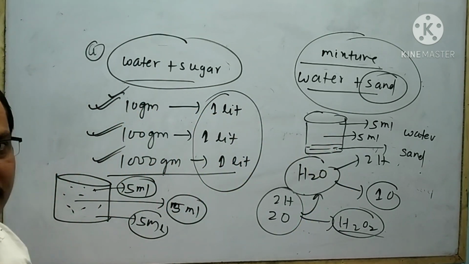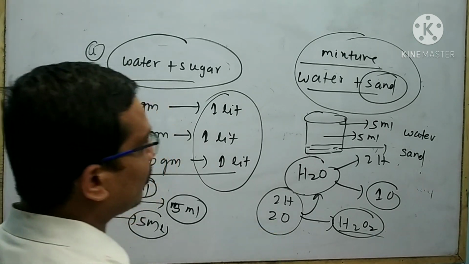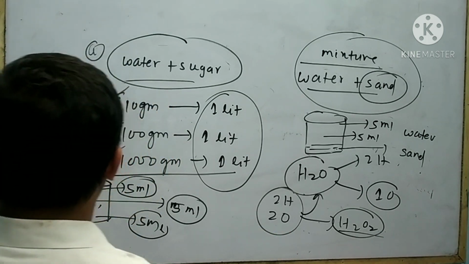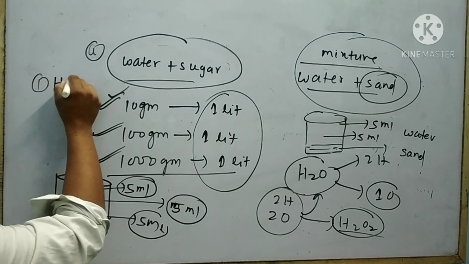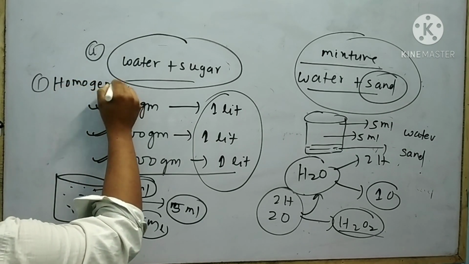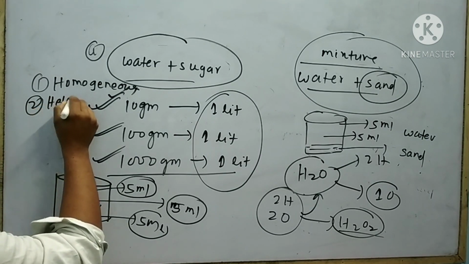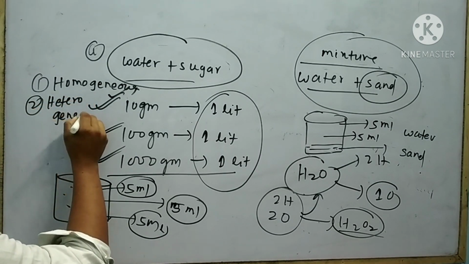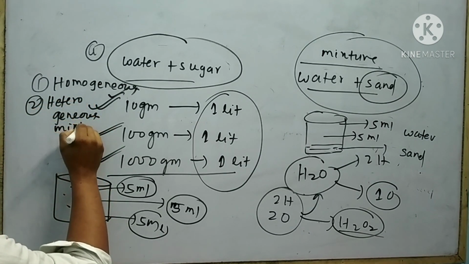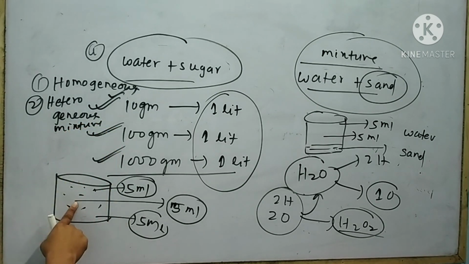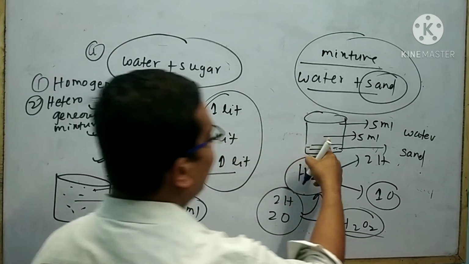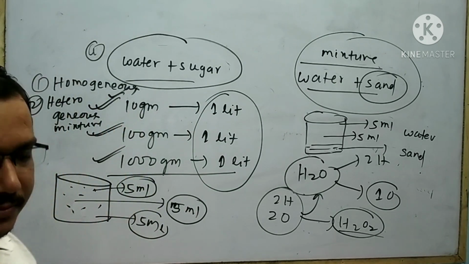From this data it is clear that mixture is also classified into two types. One is homogeneous mixture, another is your heterogeneous mixture. This is your homogeneous mixture, this is your heterogeneous mixture.